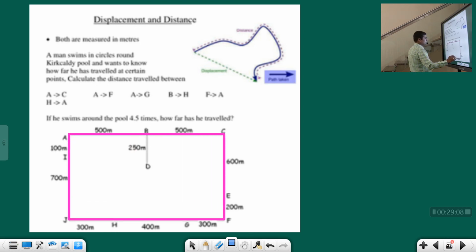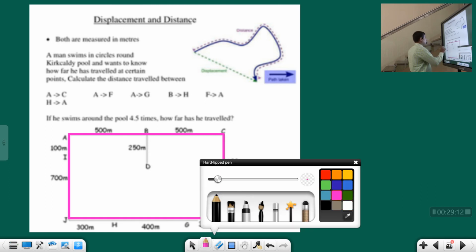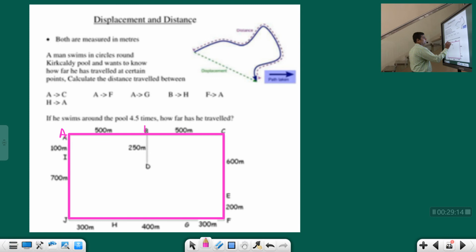Okay, so these points are: this point is A, this point is B, this point is C, this point is D, this point is E. And this point is F, this point is G, this point is H, this point is J, and this point is I.